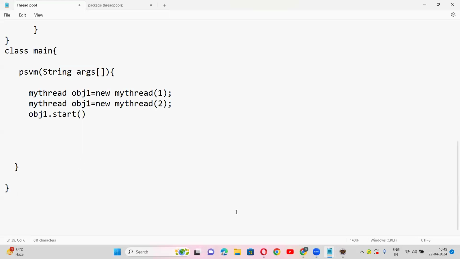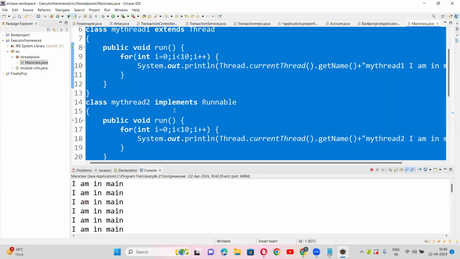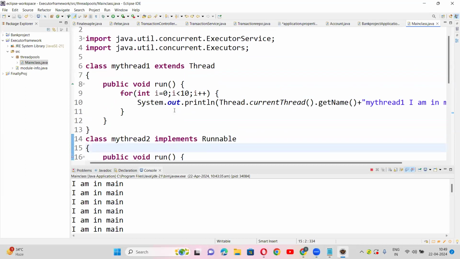Now I'll remove this. I'll just have one thread, because I want to create 10 threads now and execute them. See, till now we have executed a single thread at a time, right? Am I correct, guys? Yes. From now on, I want to execute 2 threads at a time or 3 threads at a time.